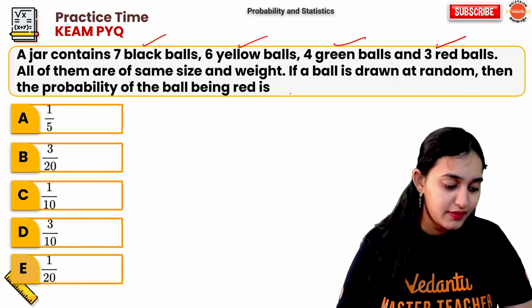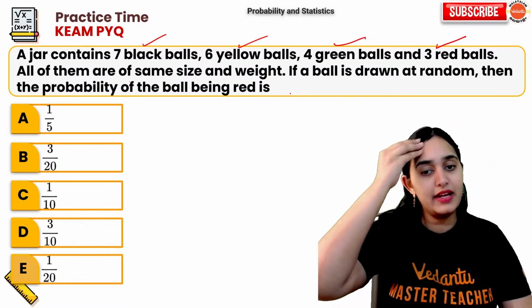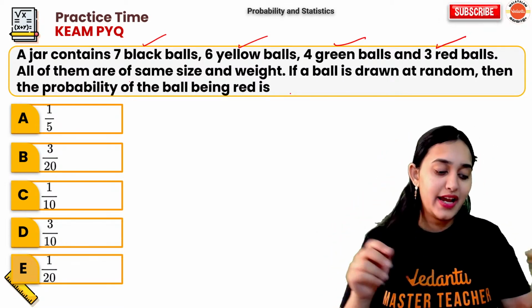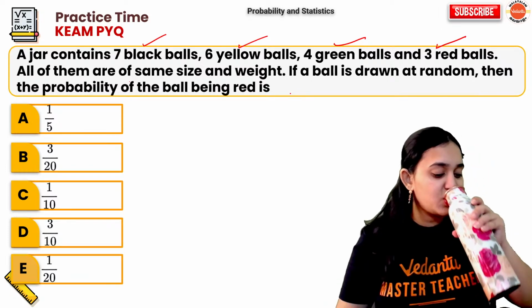Blind Master B, Rifa B, Shakti Singh D. Anybody else who wants to try? Come on, yeah, try answering the question. What will you do in your KEAM exam?